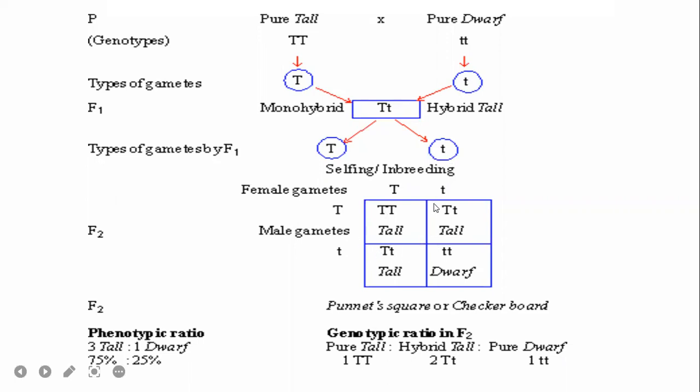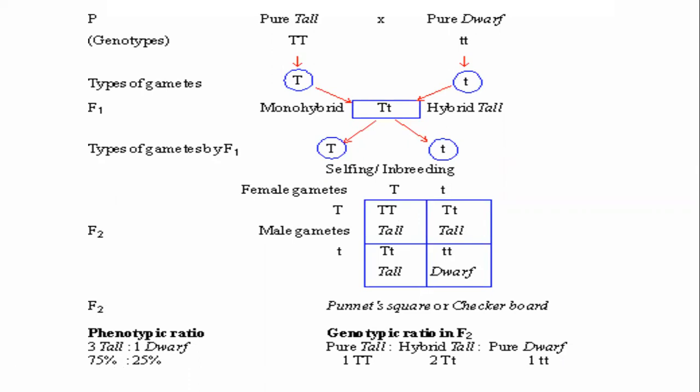For example, look here. How many times is the dominant gene inherited? 1, 2, 3, 4. How many times are the recessive genes there? 1, 2, 3, 4. So maybe there is a change in the characters like tall or dwarf, a change in the phenotypic expression, but the way the dominant gene and recessive gene are inherited is common.